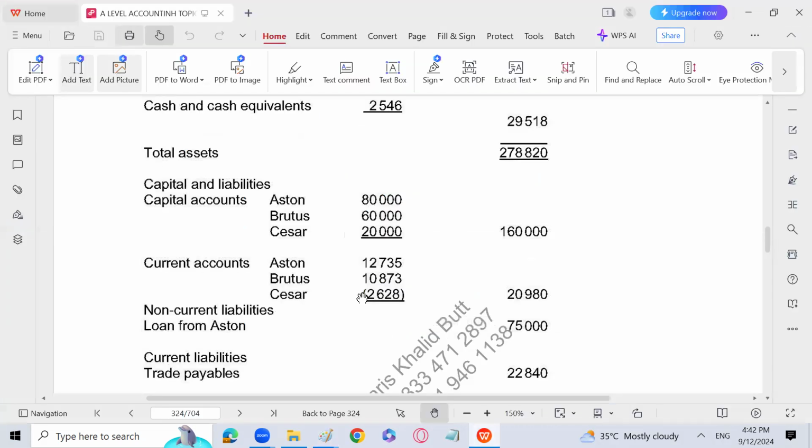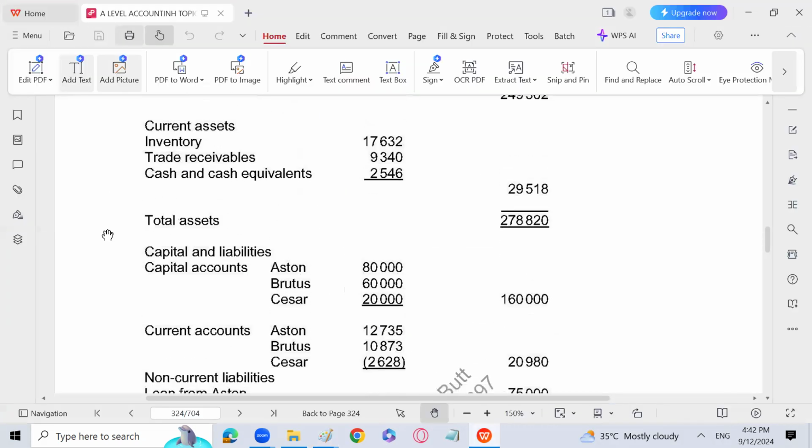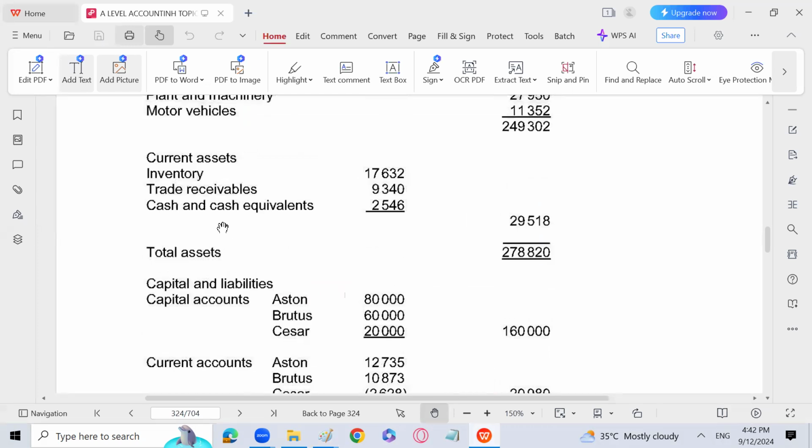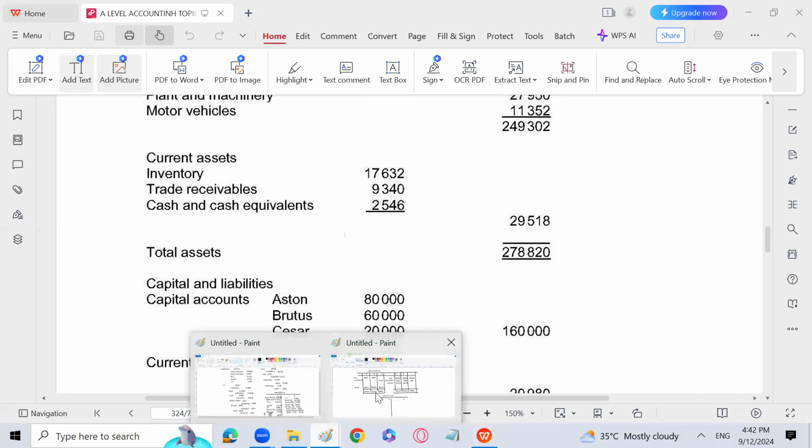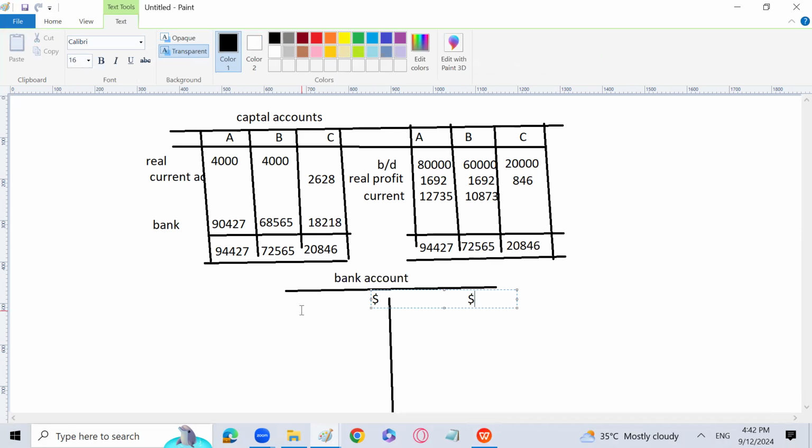So let's see the bank account balance at the start. The bank account balance at the start given in the question is with the name cash and cash equivalent, and that is 2546. This is a current asset, so it will be written on the debit side. Draw down 2546. This is the money we have with us.